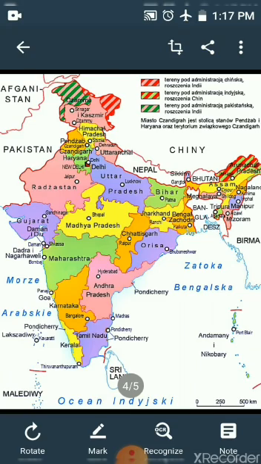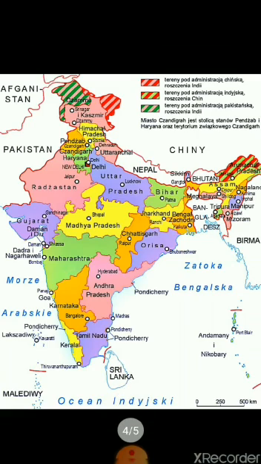Delhi is the national capital territory. Every state and union territory has an important city or town as its capital. This is called the capital. You can see in this political map of India and learn the names of states and capitals.